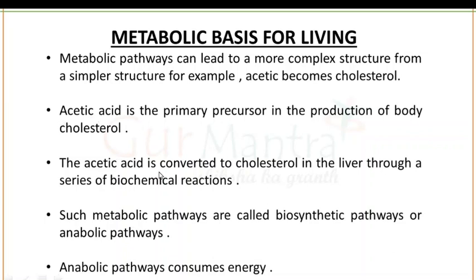Okay, the acetic acid is converted to cholesterol in the liver through a series of biochemical reactions, and these biochemical reactions, these metabolic pathways, are known as biosynthetic pathways or anabolic pathways. And these anabolic pathways consume energy.